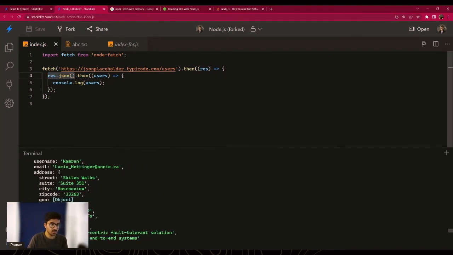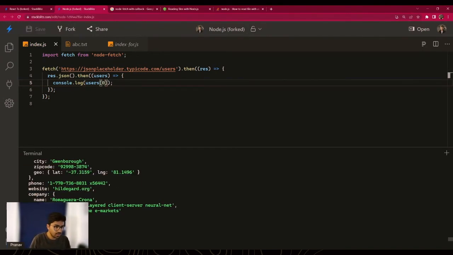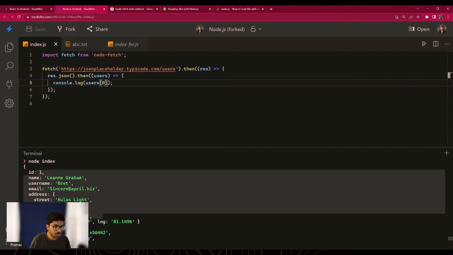I got the users. And I could simply print one user so that it's easier for us to follow in the console. And there you go. We got one user, Leon Graham. That's perfect. Now, what if there were some more things we wanted to fetch, right? We could say that after we get this, I want to fetch the posts by this user. So inside this, I can say